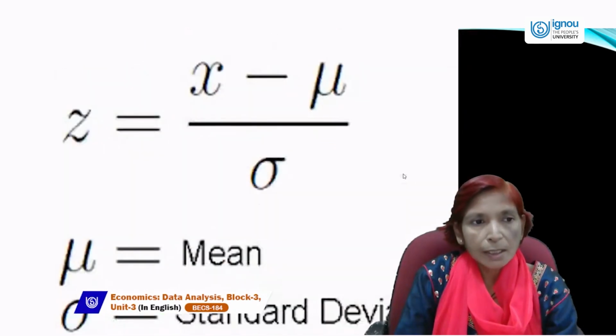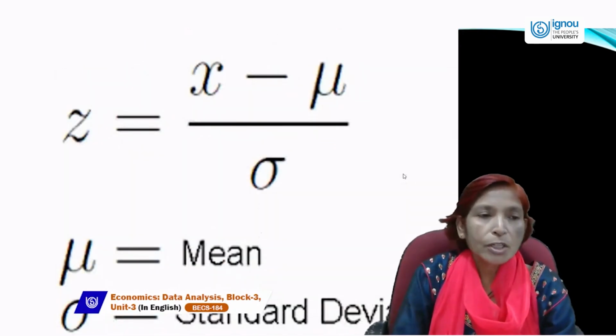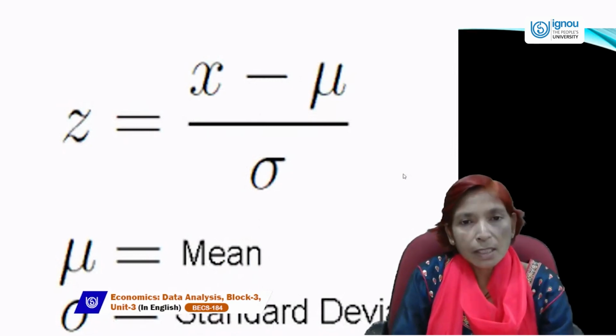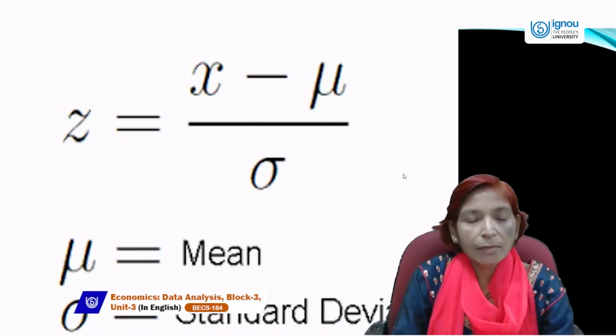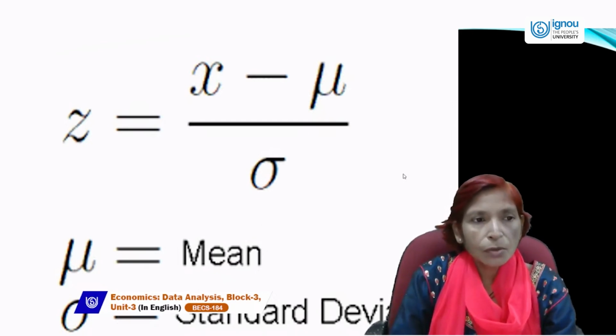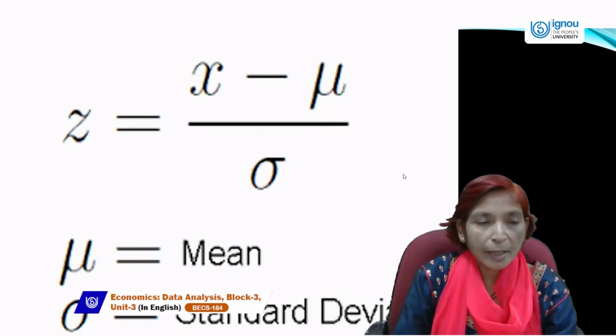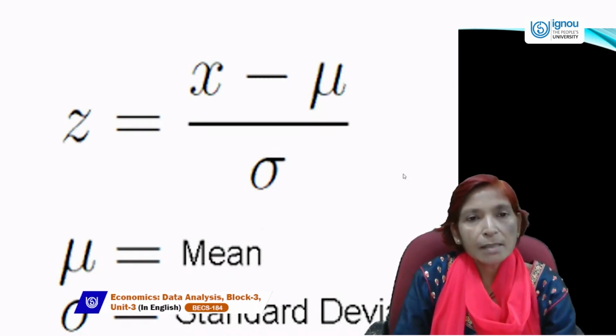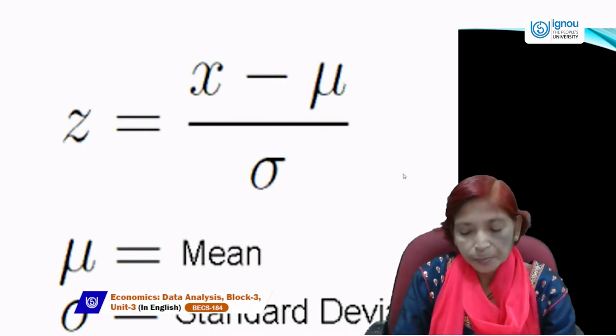So from this Excel sheet, and by using data analysis tools, we can find the Z score by applying this formula. In the calculation of the Z score, x is the given value and mu is the mean, divided by the standard deviation. So the Z score can be estimated by using this formula, x minus mean upon standard deviation. This mean is represented by mu or u.